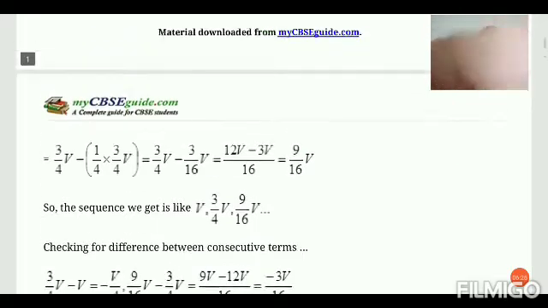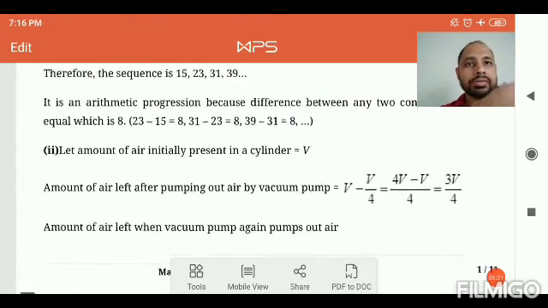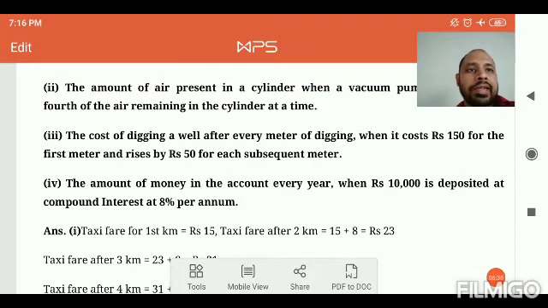Now moving to the third question. In the third question, the cost of digging a well after every meter of digging, when it costs ₹150 for the first meter and rises by 50 rupees for each subsequent meter. तो इस सम में बहुत ही सिंपली आप आइडेंटिफाई कर पाएंगे कि यहाँ पे AP है, क्योंकि if you dig 1 meter then it costs ₹150, and for every next meter the cost rises by 50.